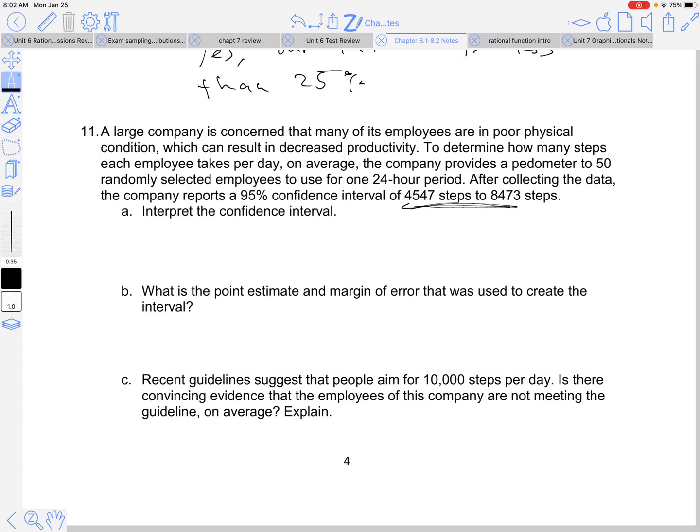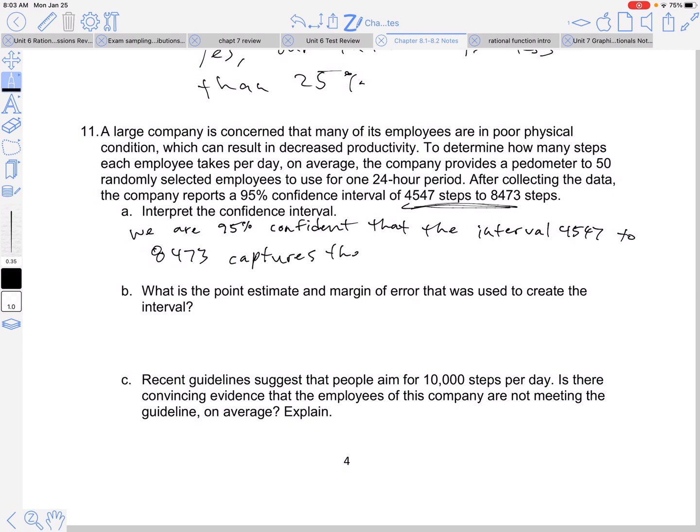So we need to interpret this confidence interval. They tell us their confidence level, so we are 95% confident that the interval 4,540 to 8,473 captures the true mean steps an employee takes per day.